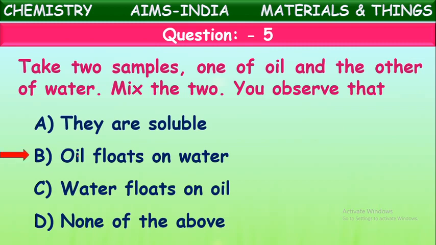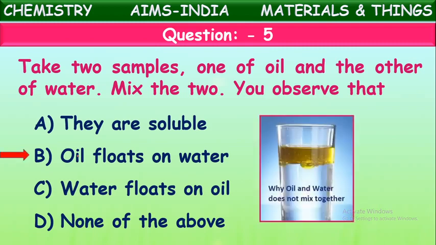Yes, oil floats on water because oil density is less. Density means nothing but weight. The weight of oil will be somewhat less compared to the weight of water. So when you mix these two, slowly oil comes up. Oil will float on the water and the water will go down. They do not mix with each other. So oil floats on the water.